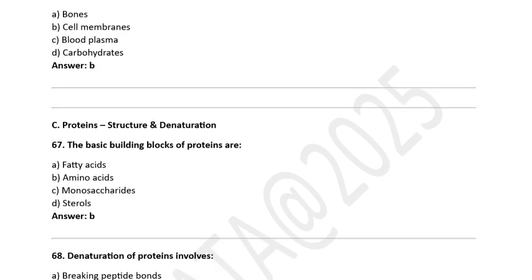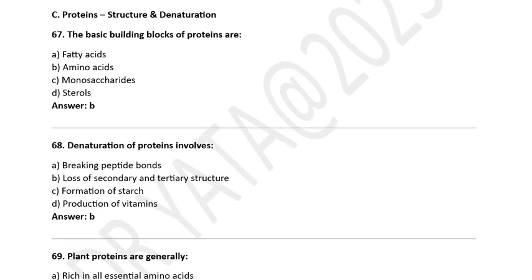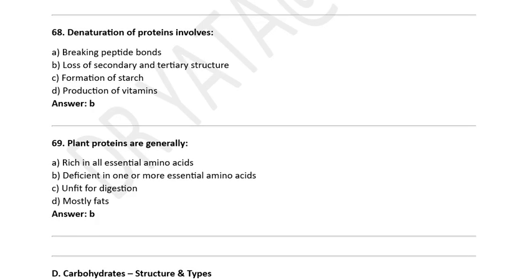Cell membranes. The basic building blocks of proteins are: A. Fatty acid, B. Amino acids, C. Monosaccharides, D. Steroids. Correct option is B, amino acids. Denaturation of proteins involves: A. Breaking peptide bonds, B. Loss of secondary and tertiary structure, C. Formation of starch, D. Production of vitamins. Option B is the correct answer, loss of secondary and tertiary structure.